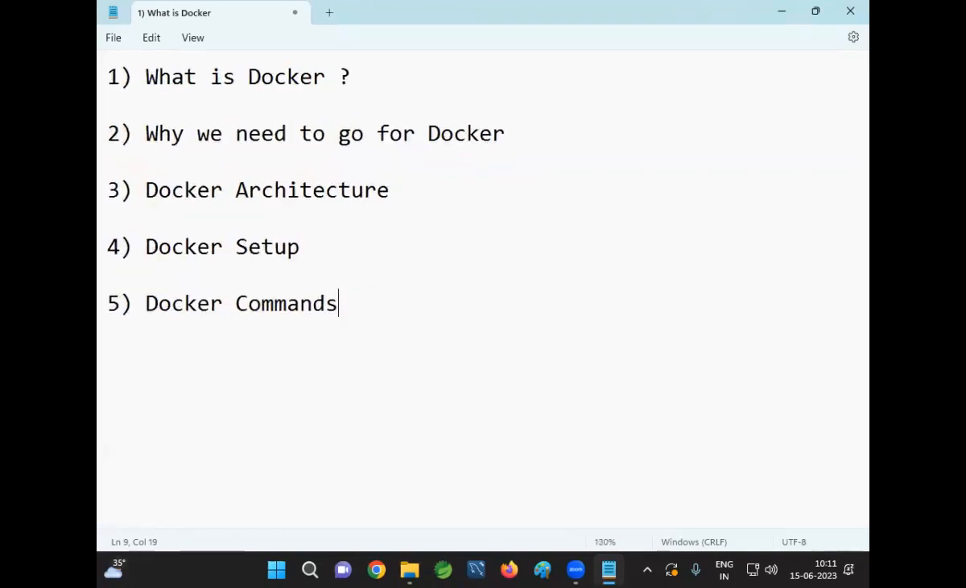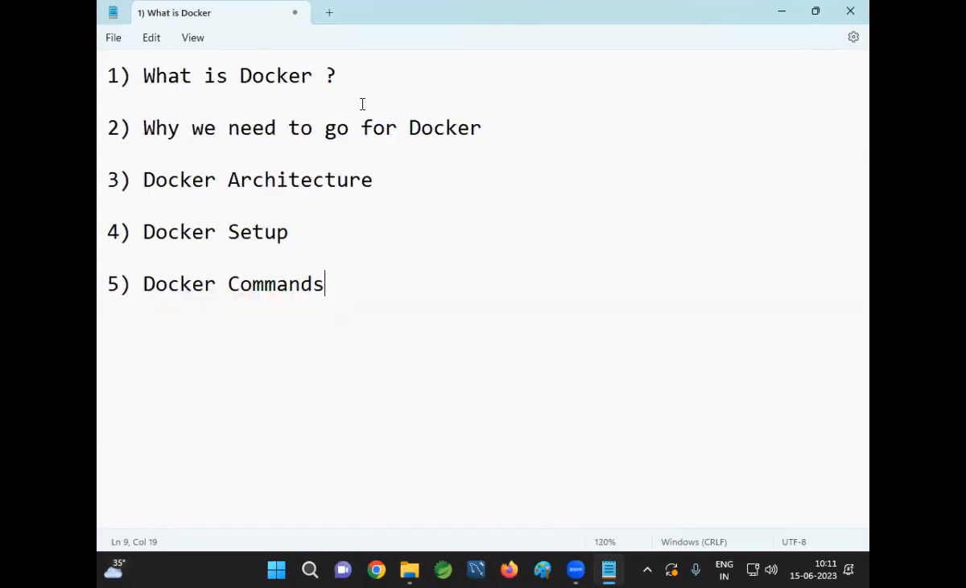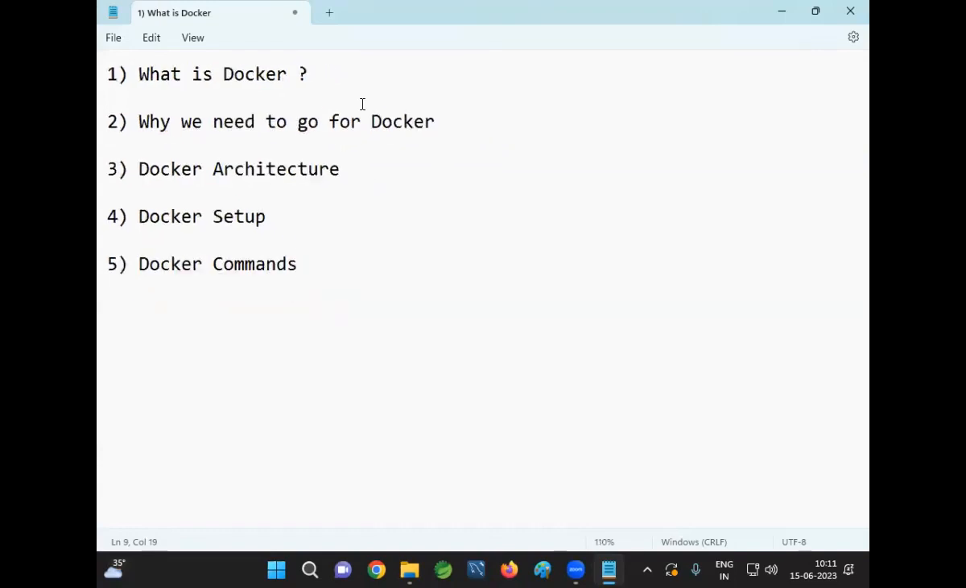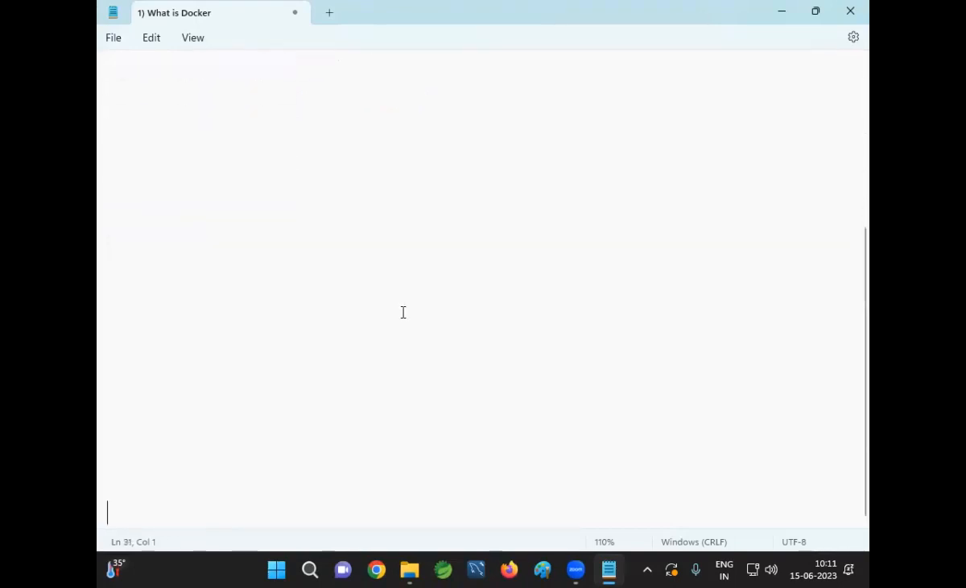Most of the people will think that Docker is a DevOps tool, and only DevOps engineers should learn Docker. That's not true. DevOps engineers also should know Docker, and developers also should know Docker. Docker is very, very important as part of our application development. So first, let's understand what is Docker and why we need to go for Docker.